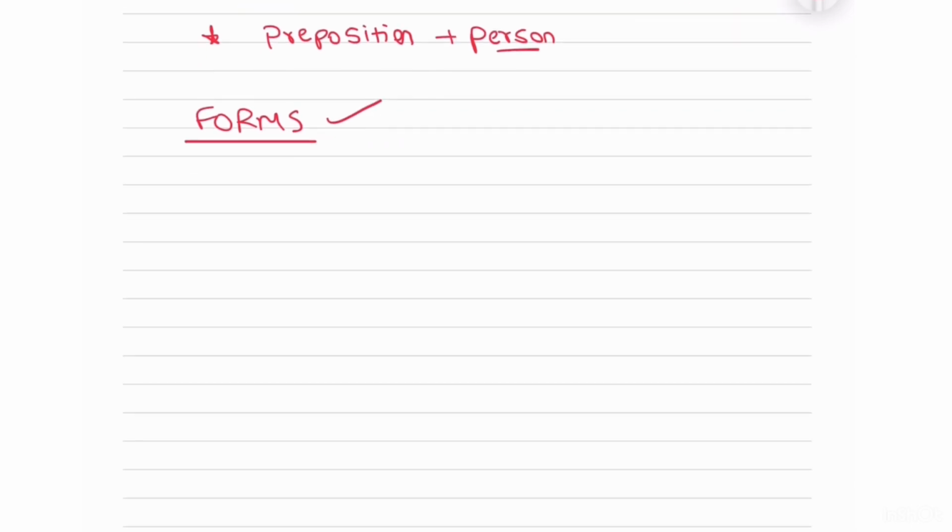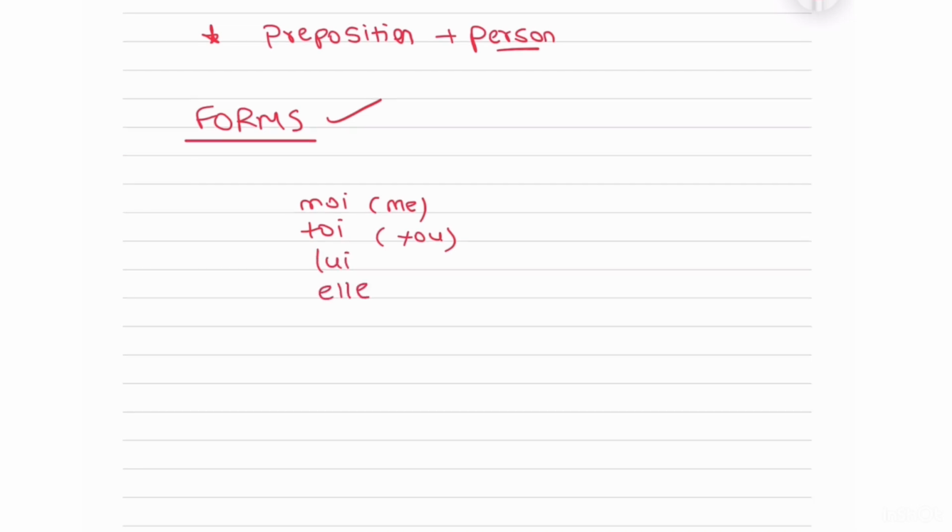For first person, it becomes moi, that is me. If my name is given, Gauri, I'll refer to it as me. If we talk about you, it becomes toi. Then comes the more used one, for he or one, where you'd say lui. For she, we use elle, there is no change. Then we have nous, which is we. Then you have vous, and then you have eux and elles.